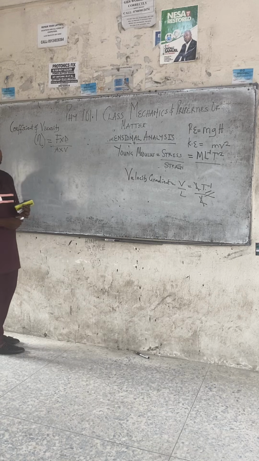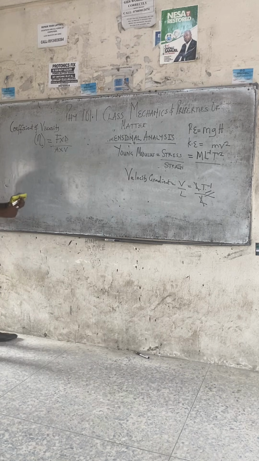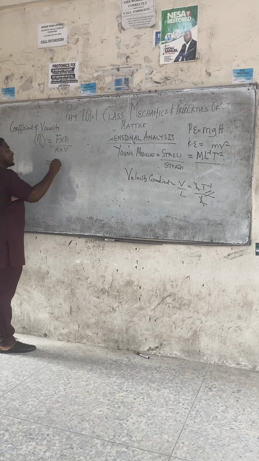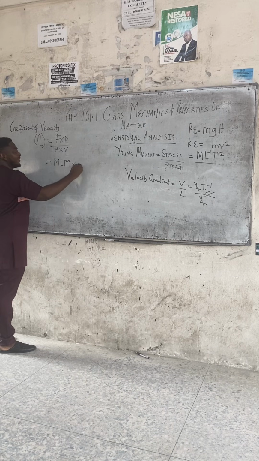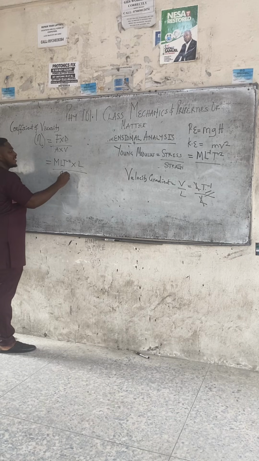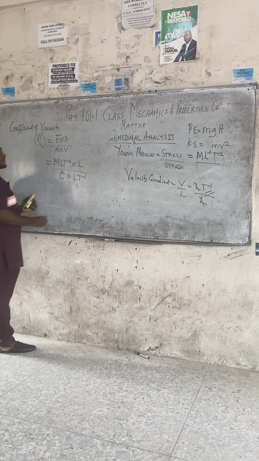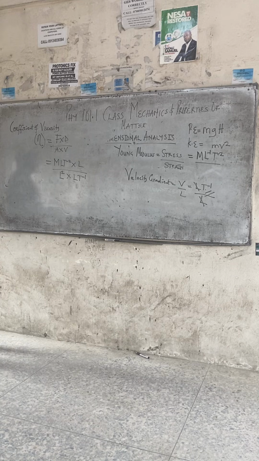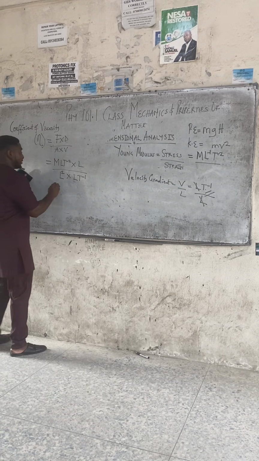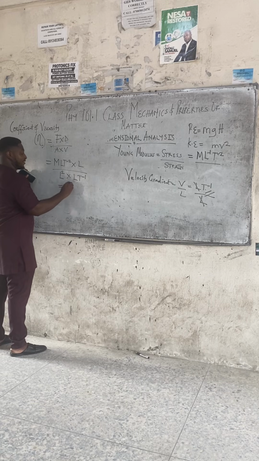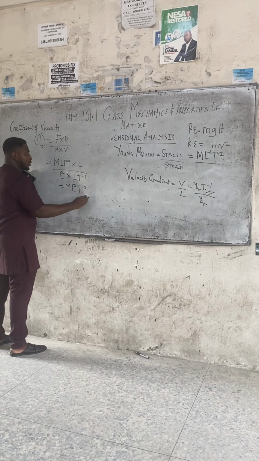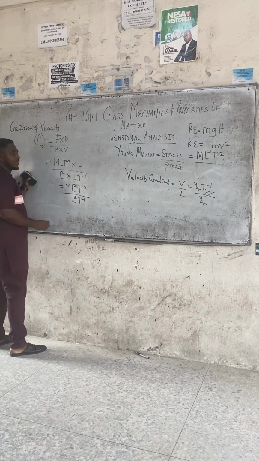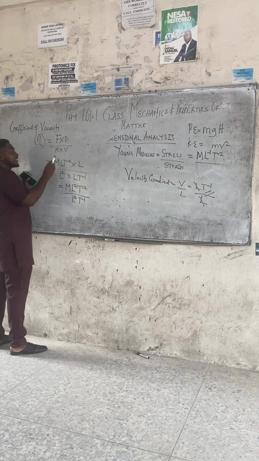Class, I believe that once you are given the formula, getting the dimension should be very easy. We know the dimension for force is MLT minus 2, distance is L, area is L squared, and velocity is LT minus 1. So it's just to do the math. I'll come again in case you are lost. Force is MLT minus 2. Distance is L. Area is L squared. Velocity is LT minus 1.